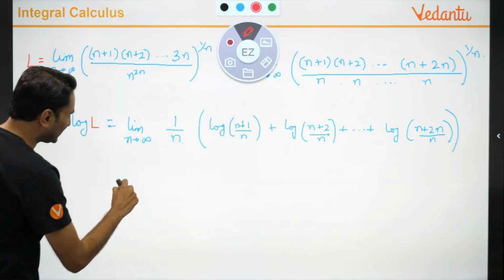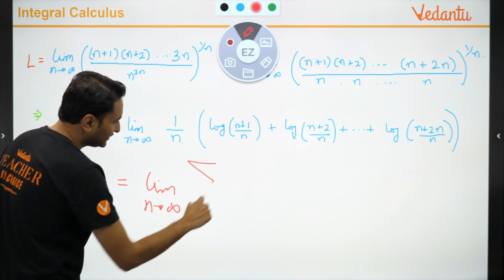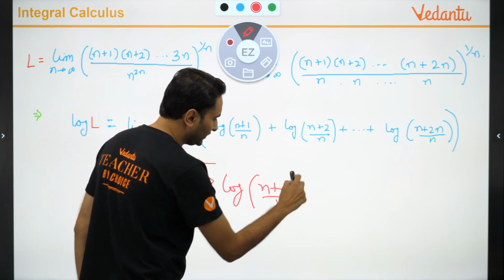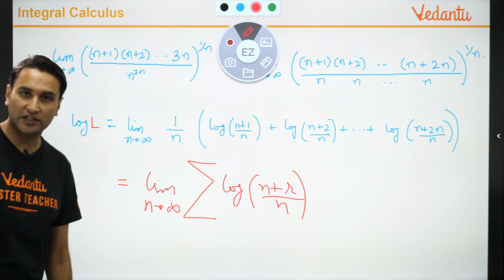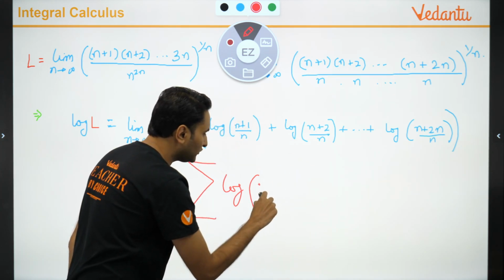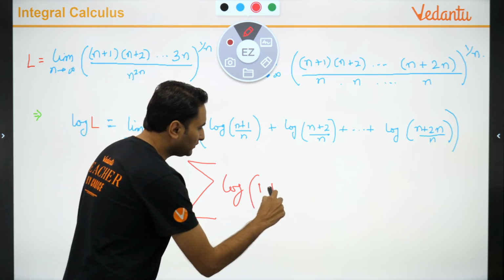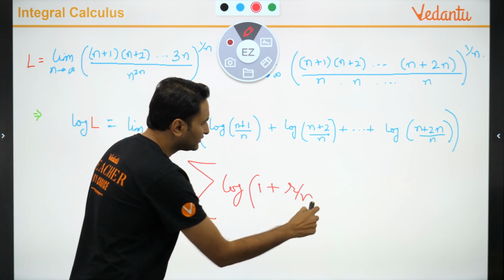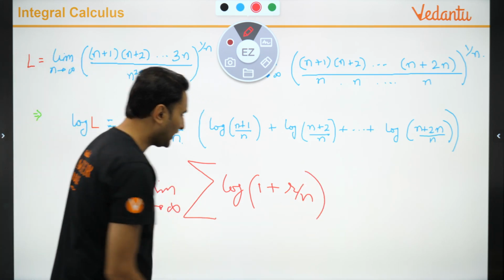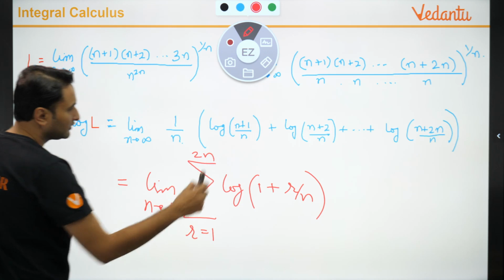ठीक है, तो इसको मैं लिख देता हूं, limit n tends to infinity sigma of log of n plus r upon n. But ऐसे क्यों लिखें, मुझे तो r upon n चाहिए, I want r upon n. So rather than writing it this way, why don't I write it as 1 plus r upon n, dividing by n. सही है क्या, राइट.